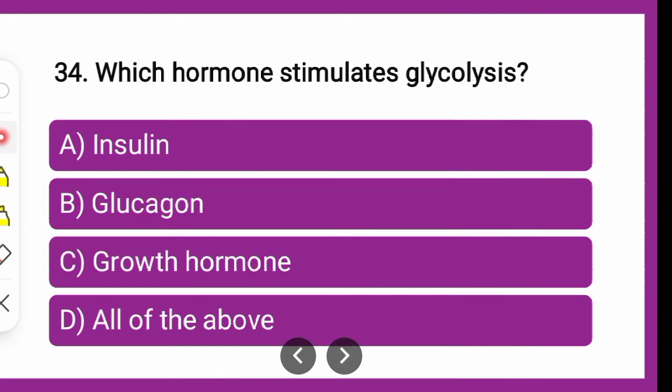Next question is, which hormone stimulates glycolysis? Whether insulin stimulates glycolysis, which is the utilization of glucose, that is glycolysis, whether glucagon stimulates glycolysis, whether growth hormone stimulates glycolysis, or all of the above. Which amongst the given is correct? You can put your answer in the comment box. Till then we will go for the explanation.